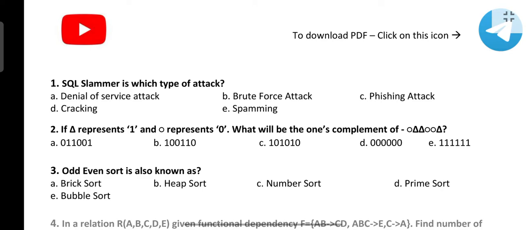So, without wasting much time, let's start with today's questions. First one is: SQL Slammer is which type of attack? So, what is SQL Slammer attack?